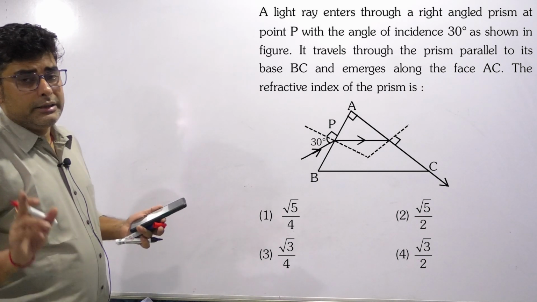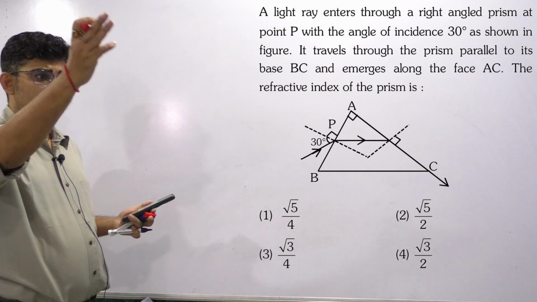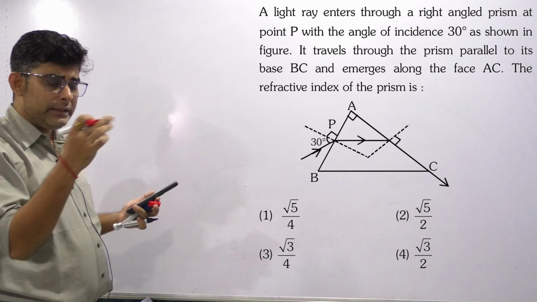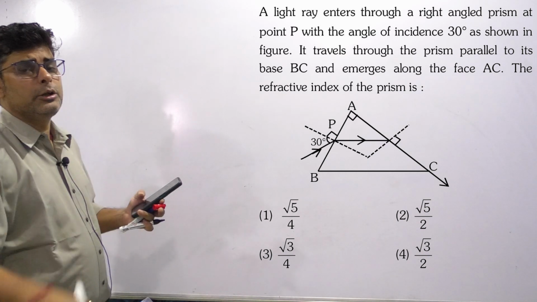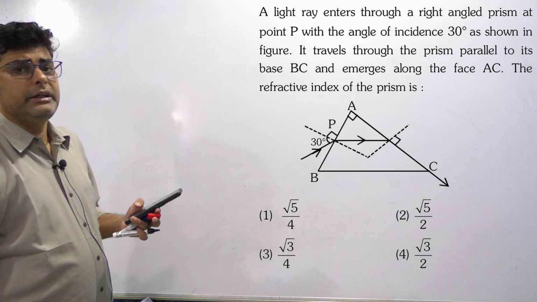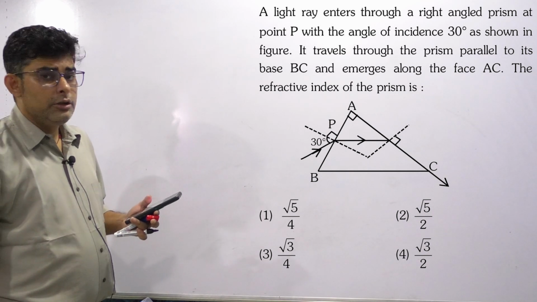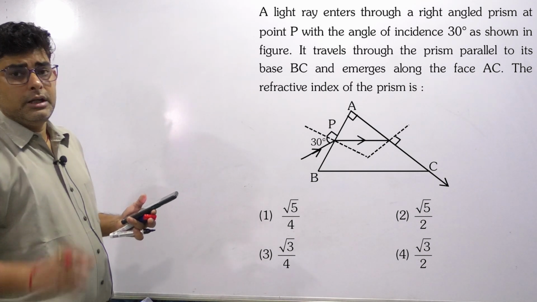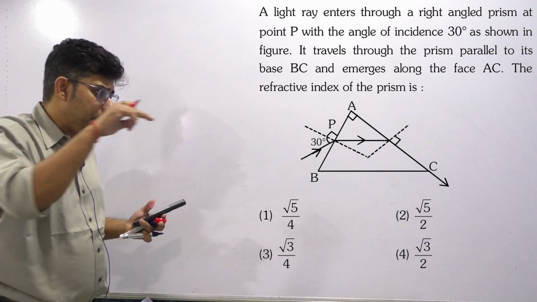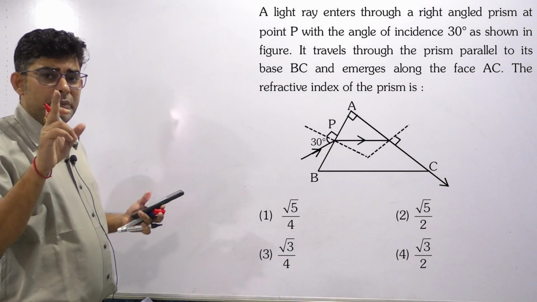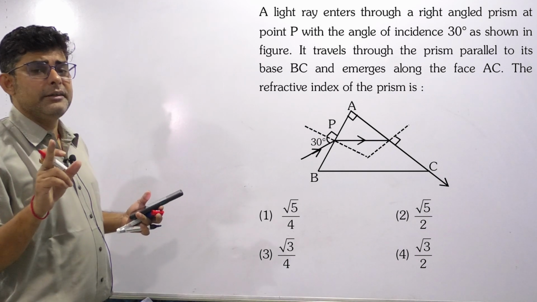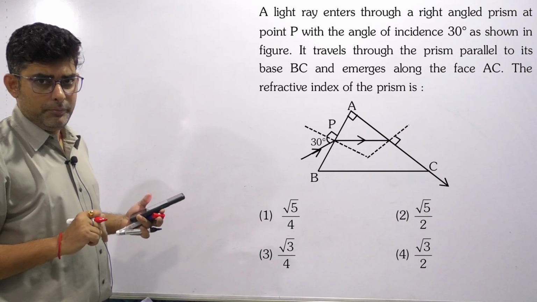First thing, there is a misconception. Many times students get confused and they think that if the ray is parallel to the base inside the prism, it is a case of minimum deviation. No, it is not always. When the ray is parallel to the base inside the prism, it is the case of minimum deviation only in case of an isosceles prism.